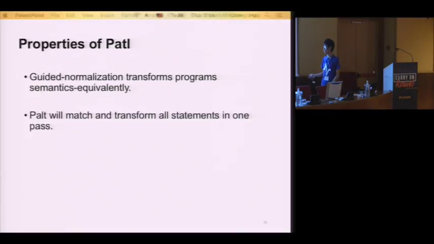The second thing is that we match and transform all the statements in one pass. So we will not have a problem like we normalize A and then we normalize B, and A is no longer normalized. We'll not have this problem. We're just doing it in one pass and everything is done in one pass. The proof is in the algorithm paper. If you're interested, you can just take a look.